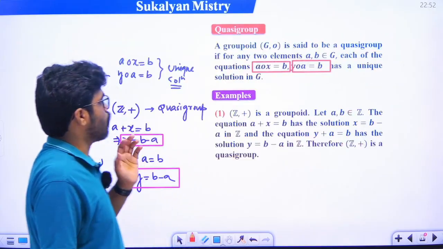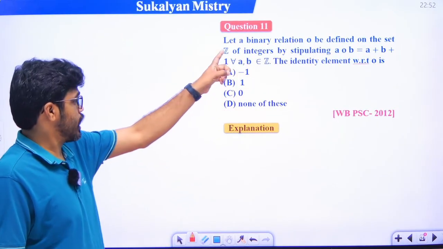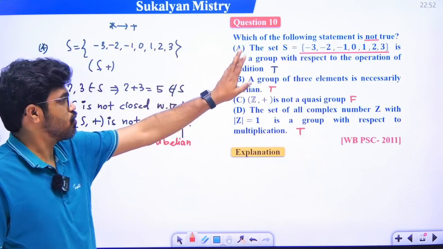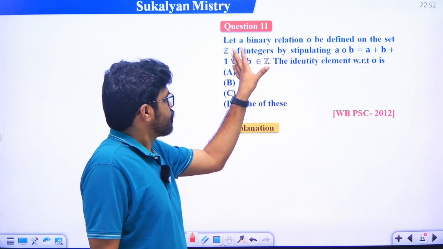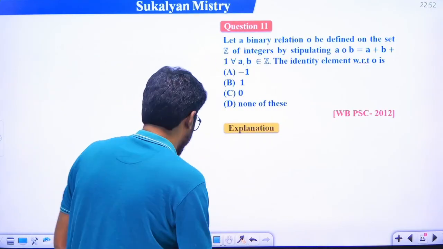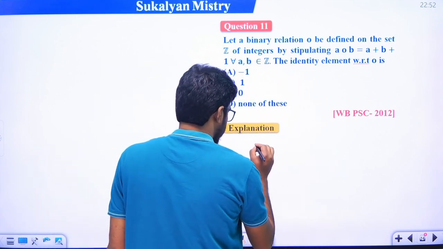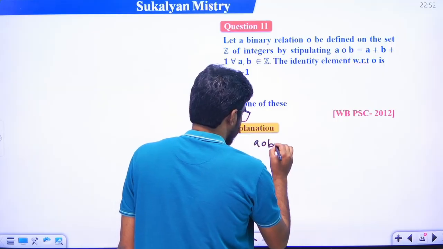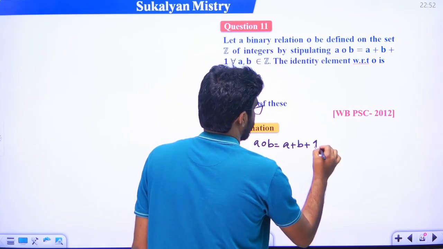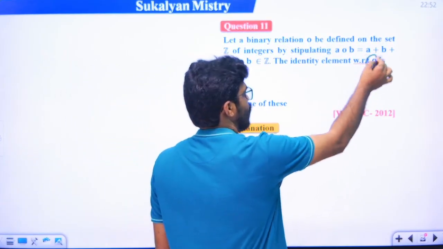Okay, so next problem, same problem, that is example 11 is the same as example 9. Just see, Z is the set of integers and it is defined by A composition B, that is A O B, equal to A plus B plus 1. We have to find the identity element with respect to the binary operation O.